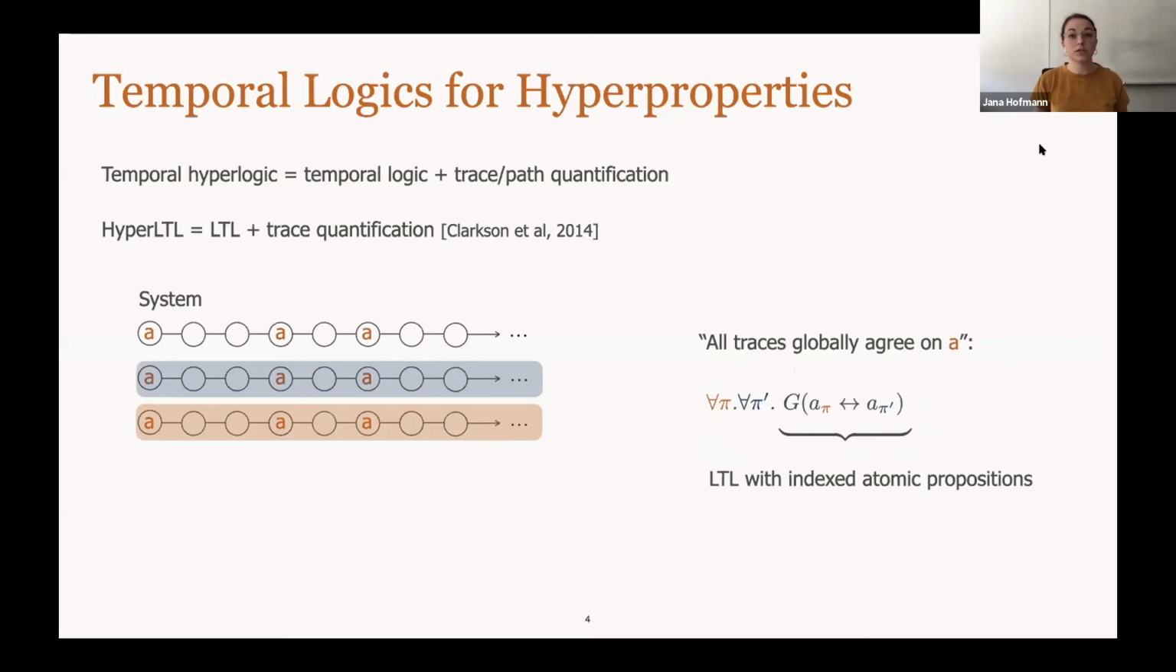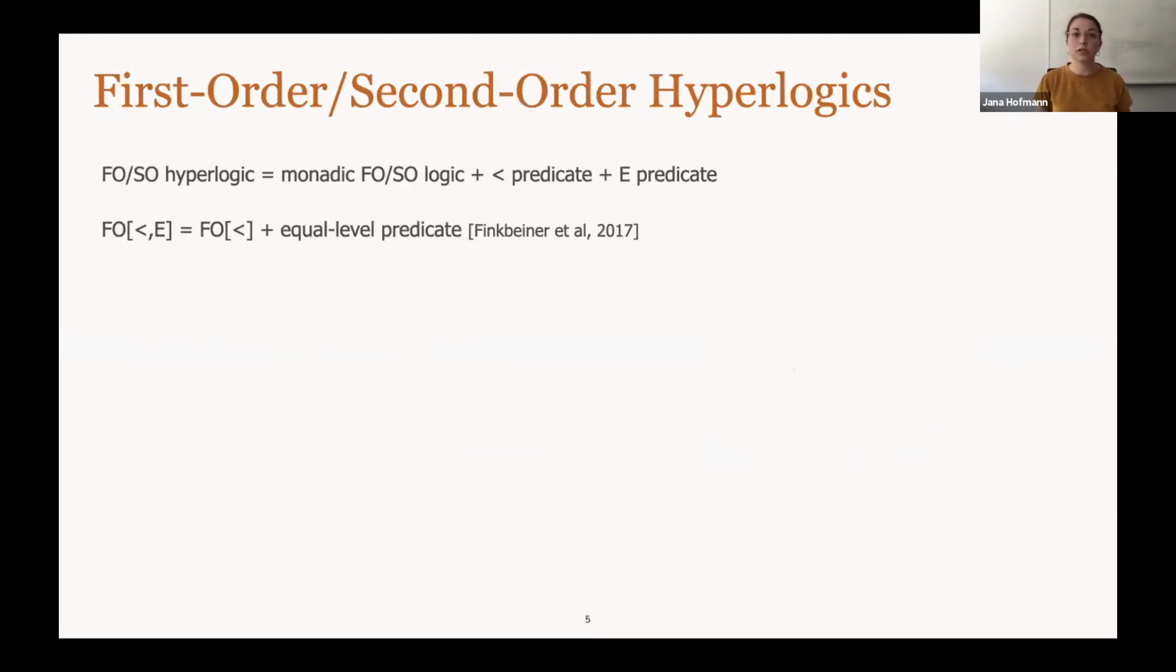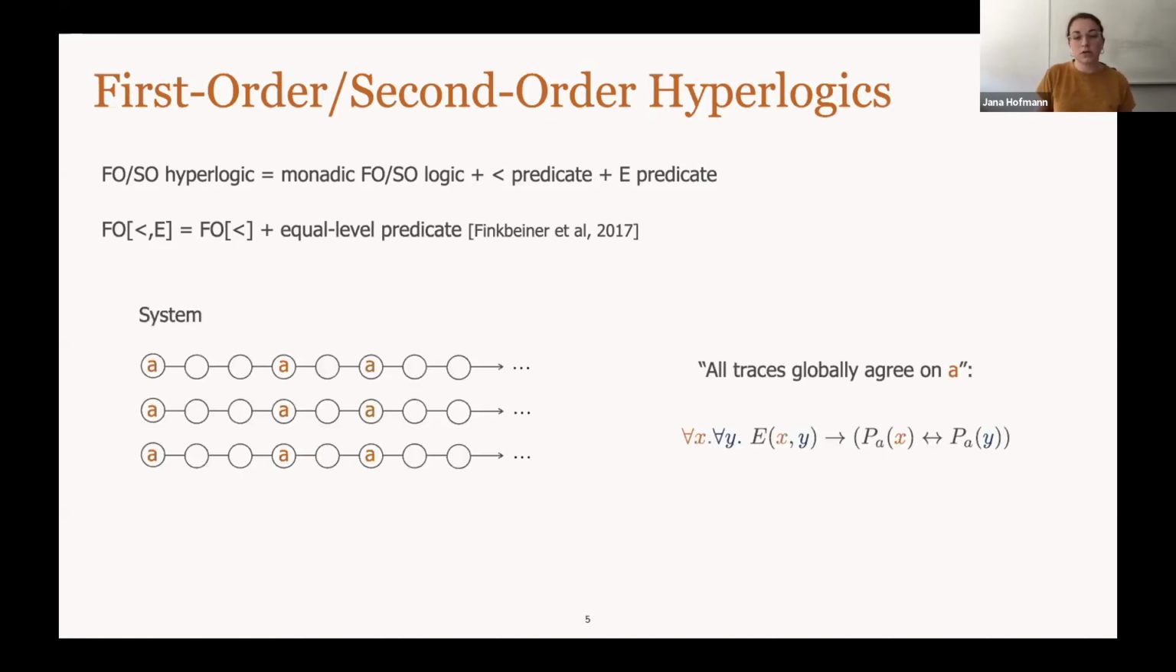But not only temporal logics exist for hyperproperties, also first-order and second-order logics. Similarly, we obtain first-order and second-order hyperlogics by taking a monadic first-order or second-order logic, adding the smaller predicate for the time, and for the hyper level, the equal level predicate. For example, starting from first-order monadic logic of order, by adding the equal level predicate, we have a hyperlogic. Similarly, we can state our property here by taking any two points on this kind of grid and saying that if they are on the same level, this is the binary equal level predicate, then they also have to agree on the predicate A. So this is quite a classic first-order logic we have here.